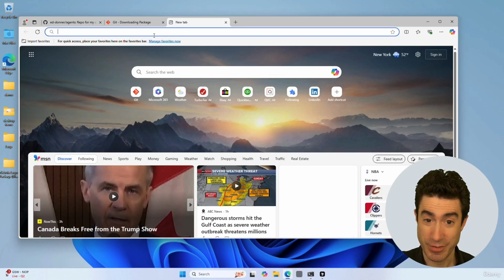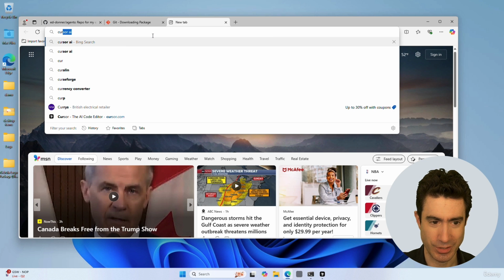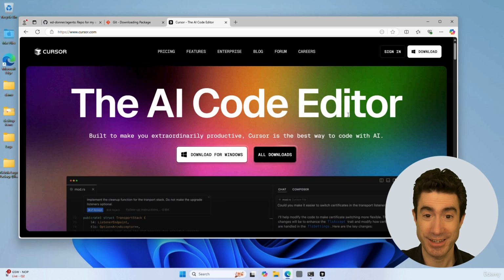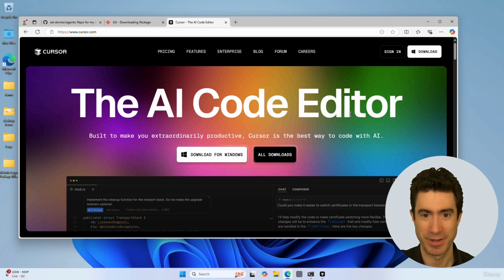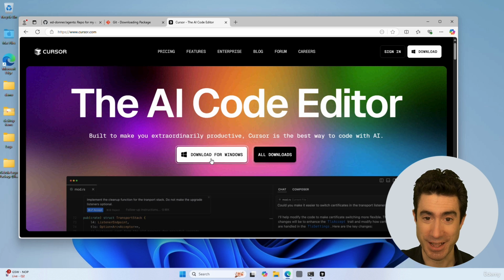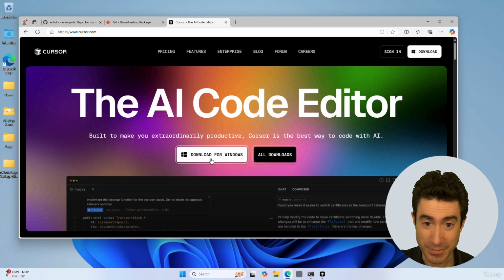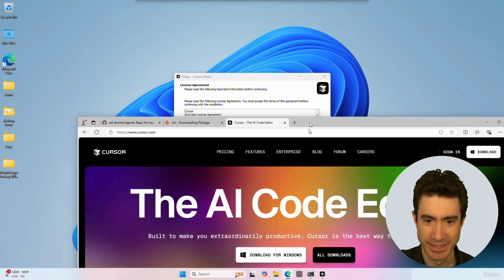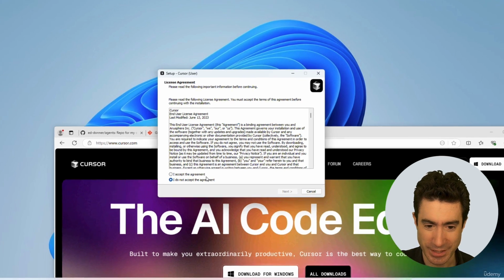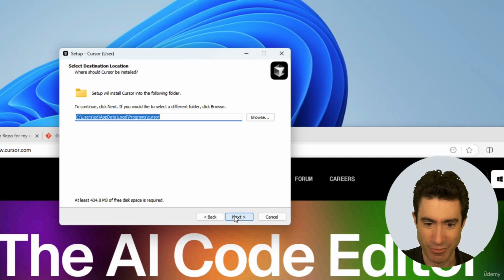Okay, so we go right away to cursor.com to look at the Cursor IDE, a fabulous platform, and download it and install it if you don't already have it. And you can just press the download for Windows button. It will download the executable, and you can then run it, and you'll get this setup screen, a familiar kind of setup. Accept the agreement.